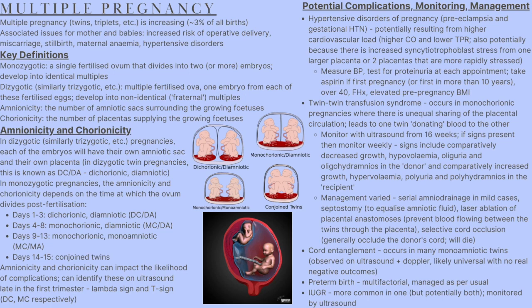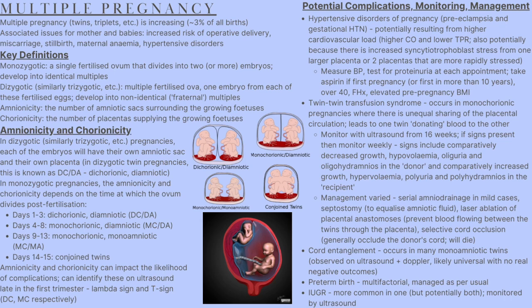Twin-twin transfusion syndrome is an extremely serious complication seen in monochorionic pregnancies. There is unequal sharing of the placental circulation, leading to one twin donating blood to the other. Monitoring for this condition is undertaken from the second trimester, around 16 weeks, and if signs are present, then monitoring is undertaken weekly. An example is seen in the schematic on the left here.